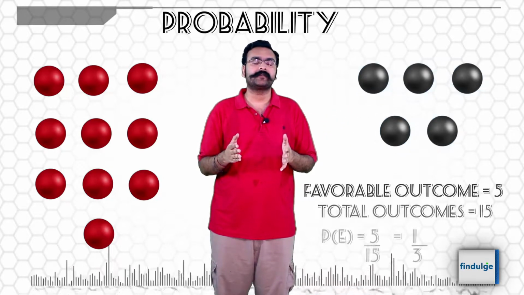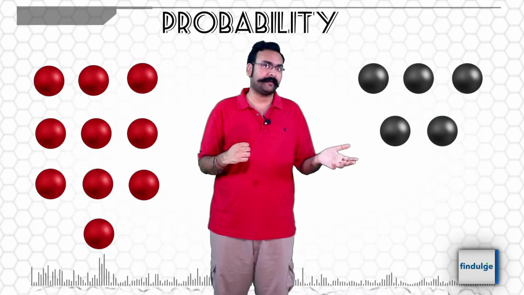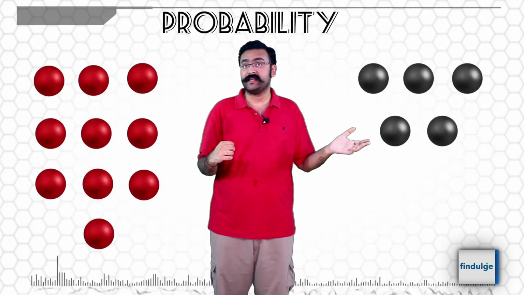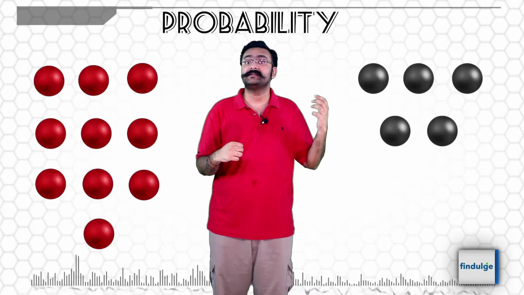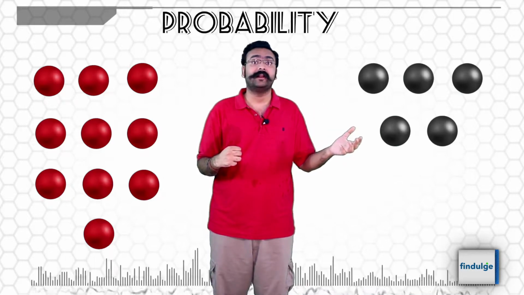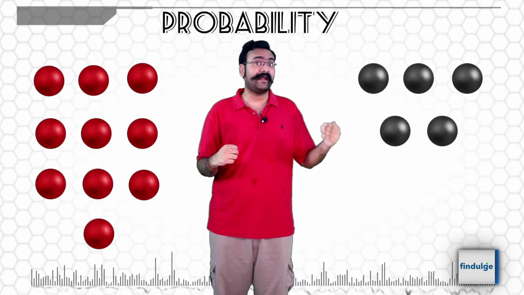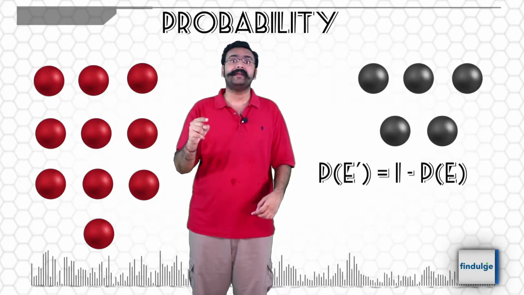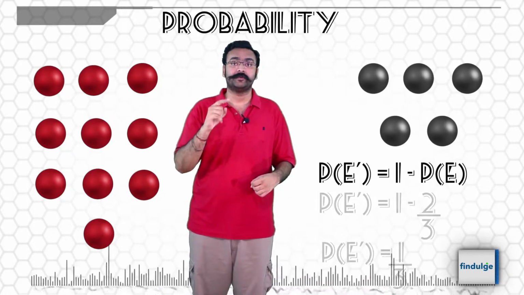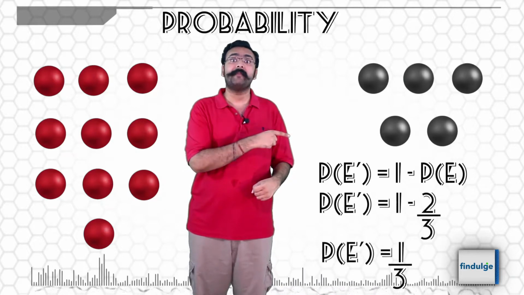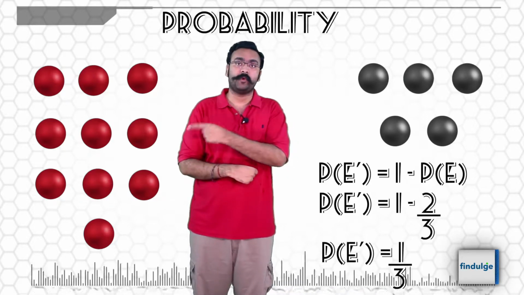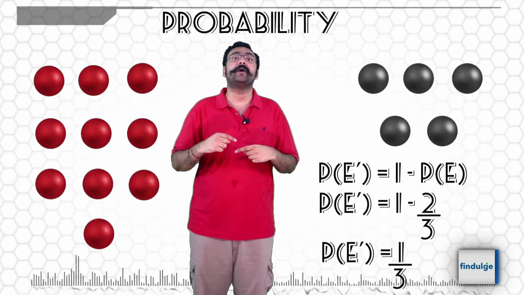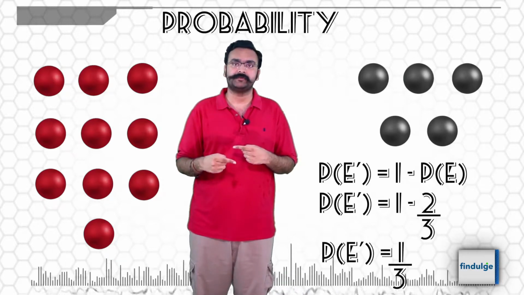We can see here there are only 2 events, drawing a black ball or drawing a red ball. So a different way of saying draw a black ball is don't draw a red ball, or in other words, probability of not red. And we know probability of not an event is 1 minus probability of the event. So probability of not red is 1 minus probability of red, which is 1 minus 2 by 3, 1 by 3. So this is where you can see how our properties are useful and where they can be used.